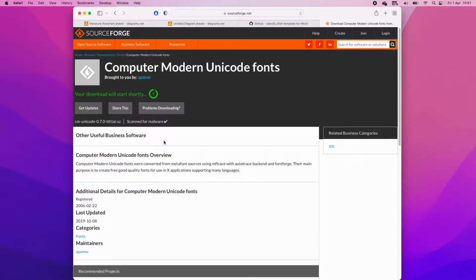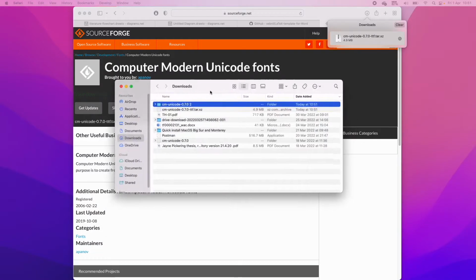Got to wait 5 seconds. Right, and now that we've downloaded them, we can unzip the file. Here are my downloads.